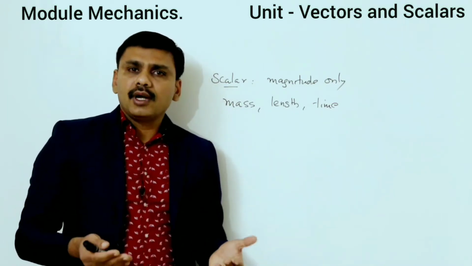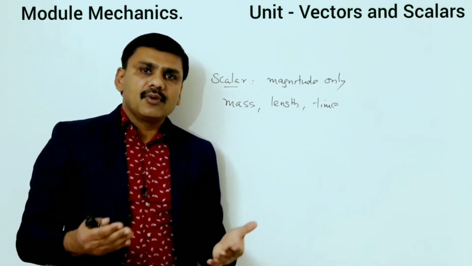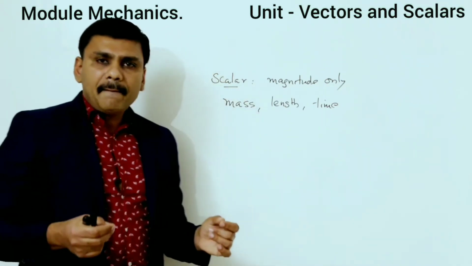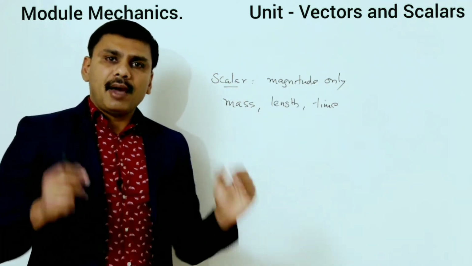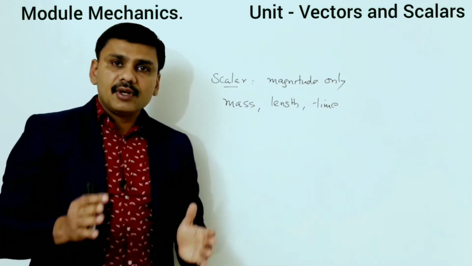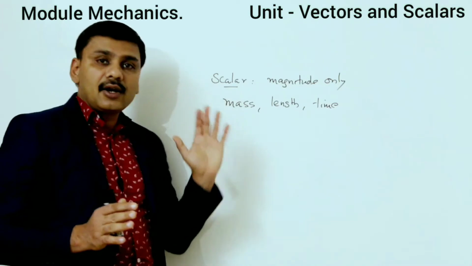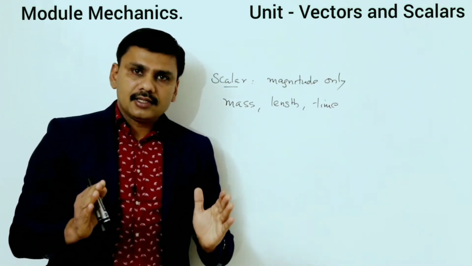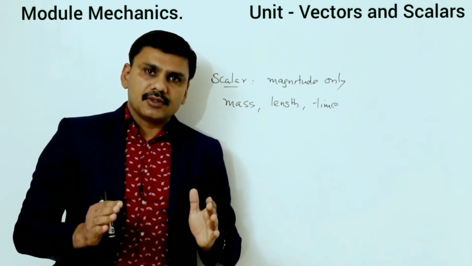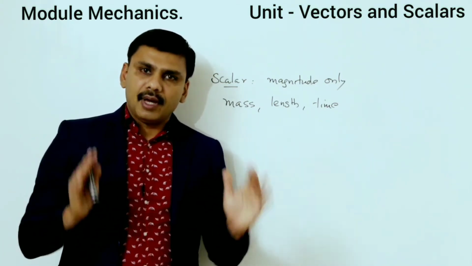There are so many quantities which have only magnitude. So a scalar quantity means a quantity which has only magnitude, and you can express it only with the help of a magnitude.